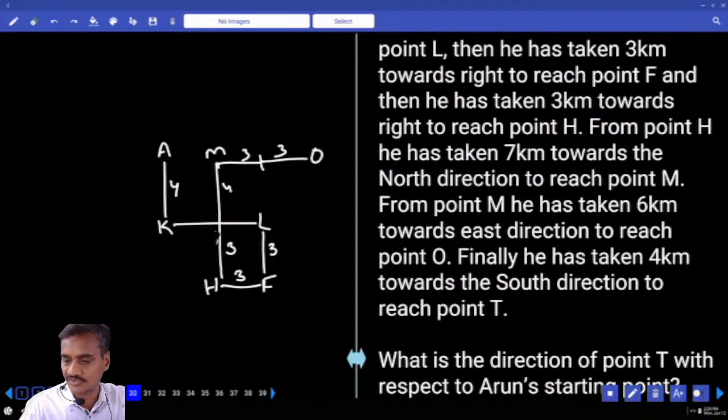Then finally he has taken 4 kilometers towards south to reach T.